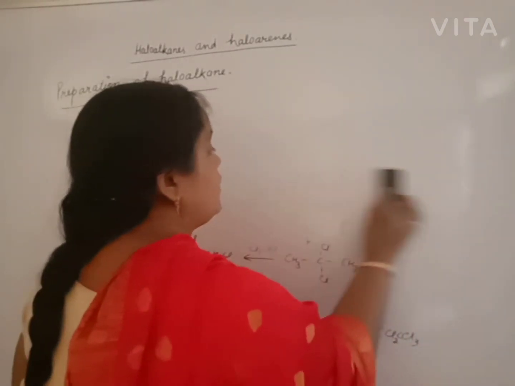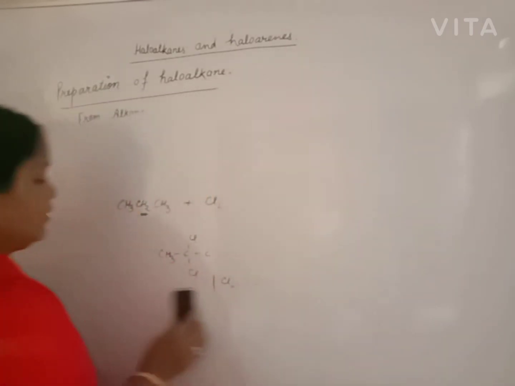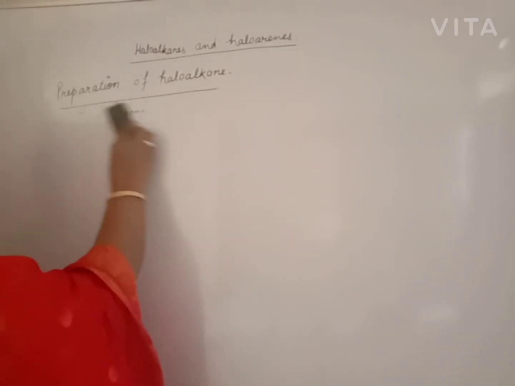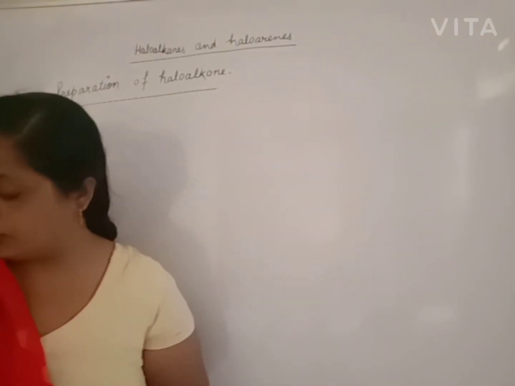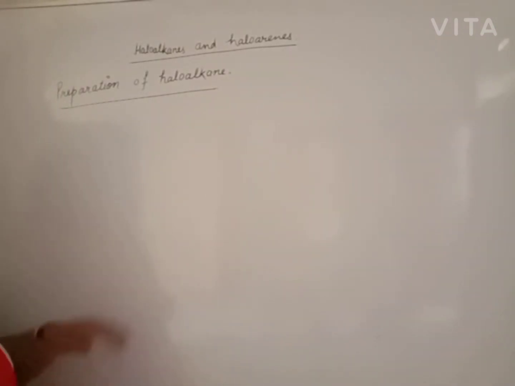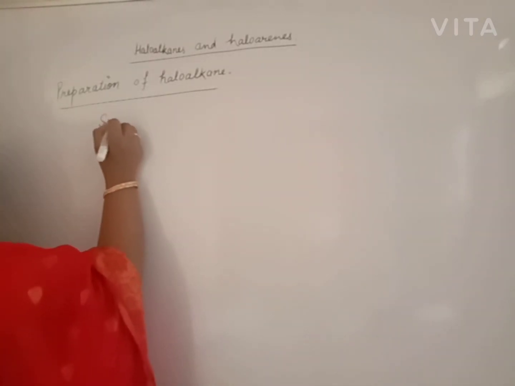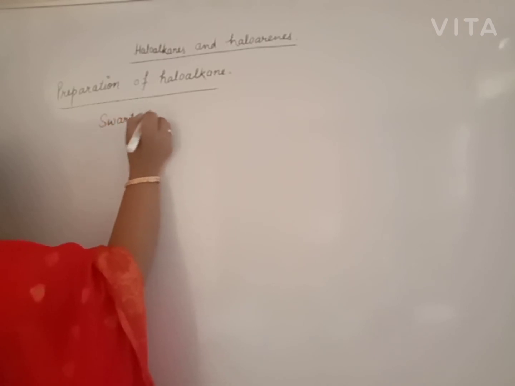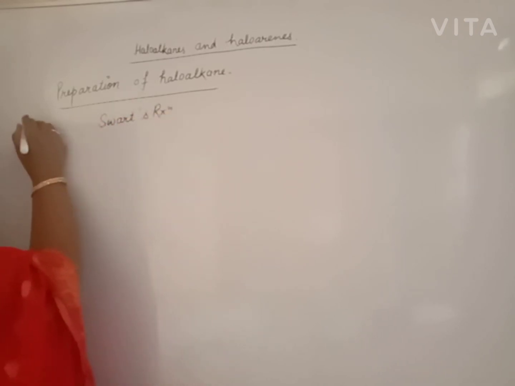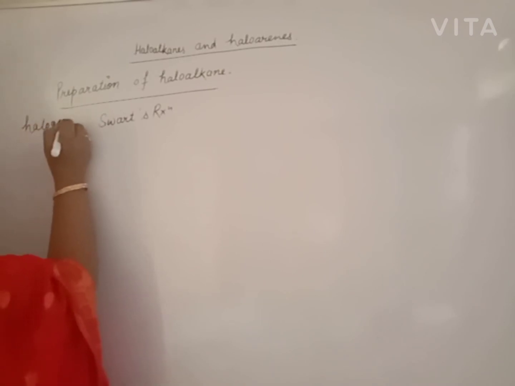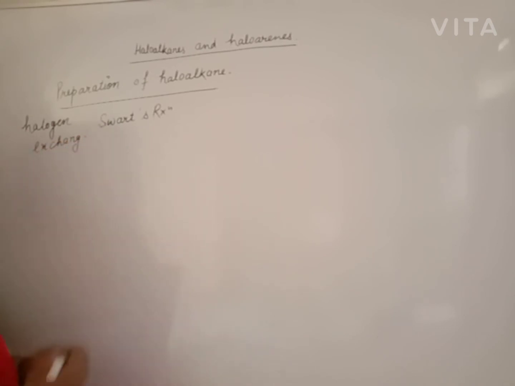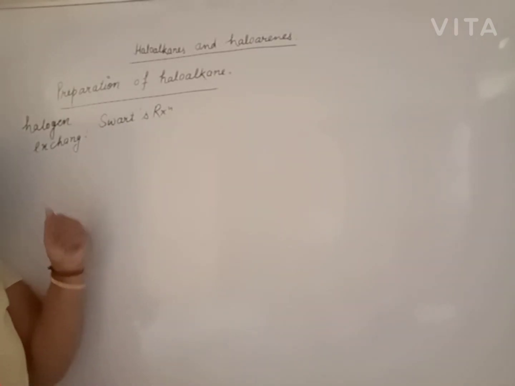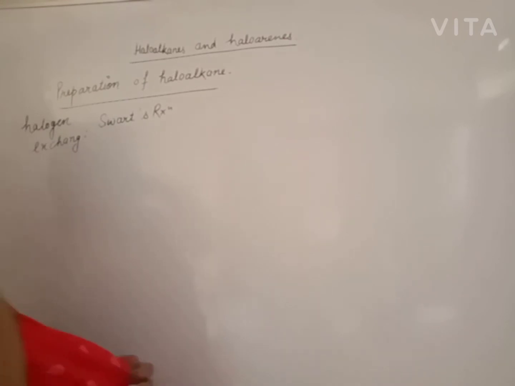Now, how will we get fluoroalkane? From the alkane we will prepare chloro or bromoalkane. But how do we get fluoroalkane? Beta, that is by Schwarz reaction, under the heading of halogen exchange. Under the heading of halogen exchange, we will prepare fluoroalkane and iodoalkane stable by halogen exchange. One halogen is exchanged by another one.